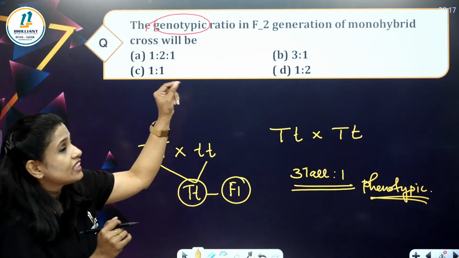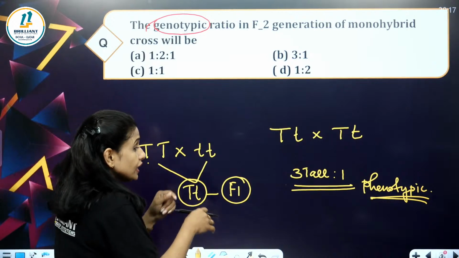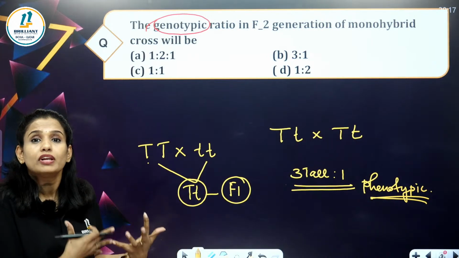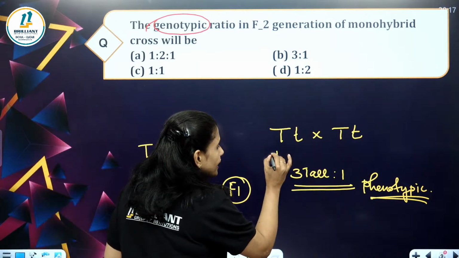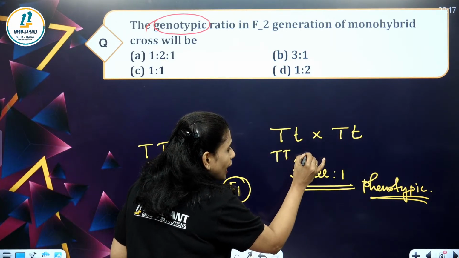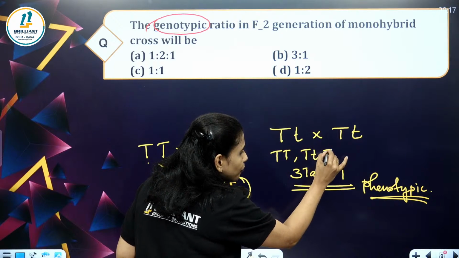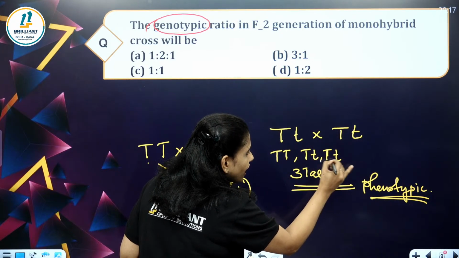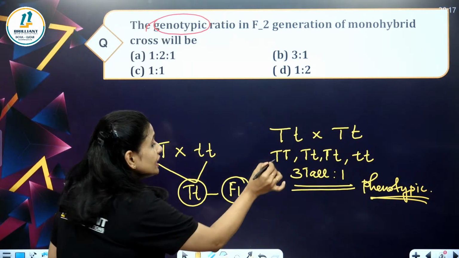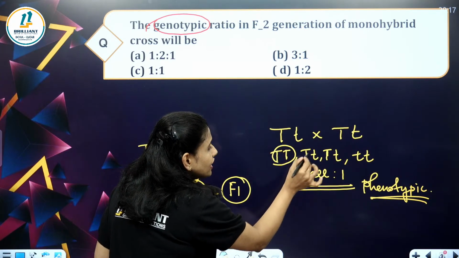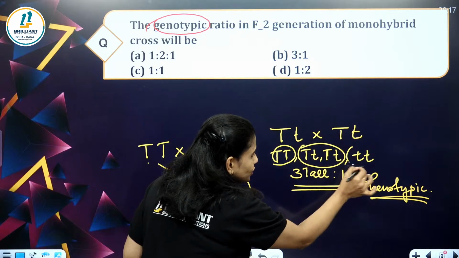We have to find out the genotypic ratio. In the previous problem, we solved it. We got capital T capital T, capital T small t, capital T small t, and small t small t, right? So this ratio is called the genotypic ratio.